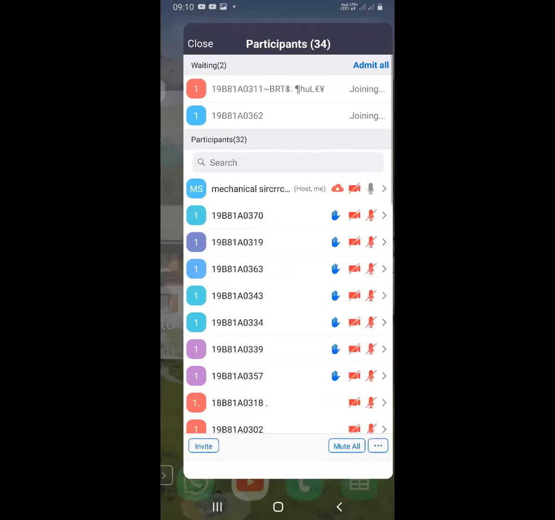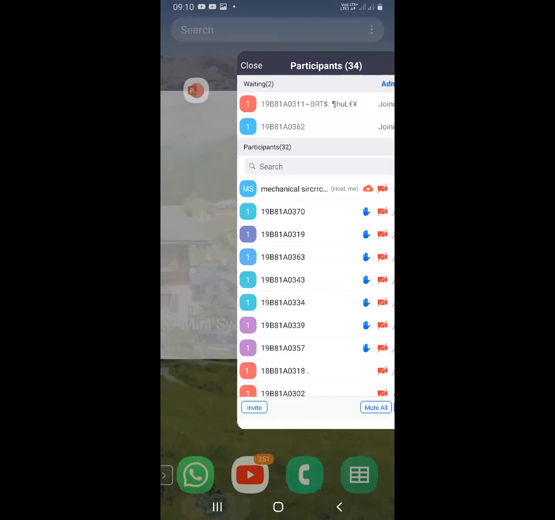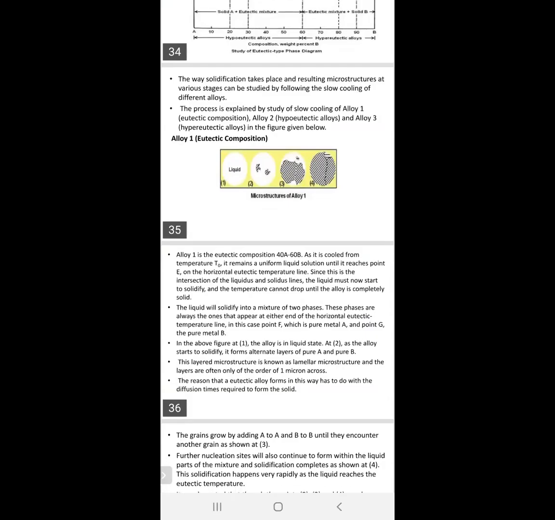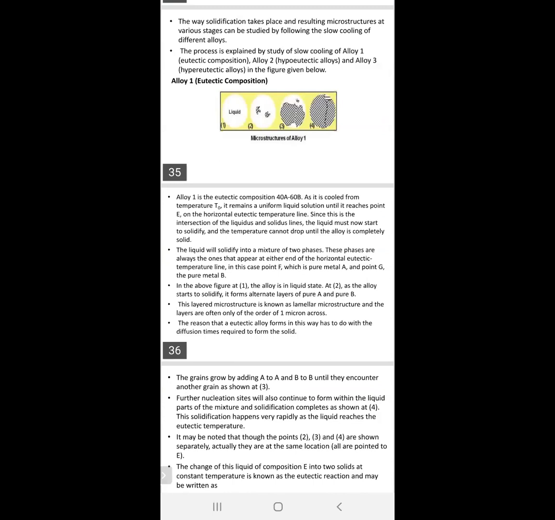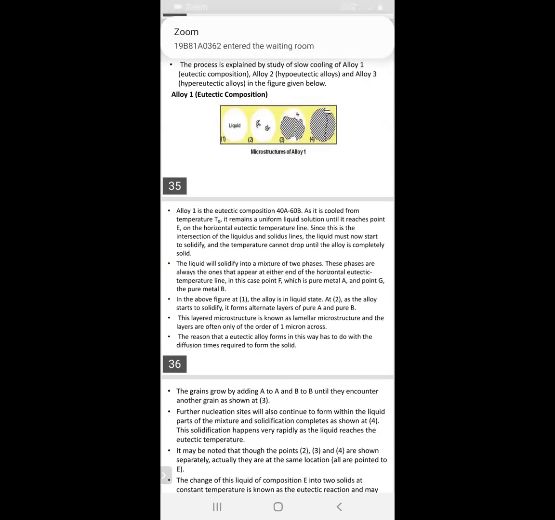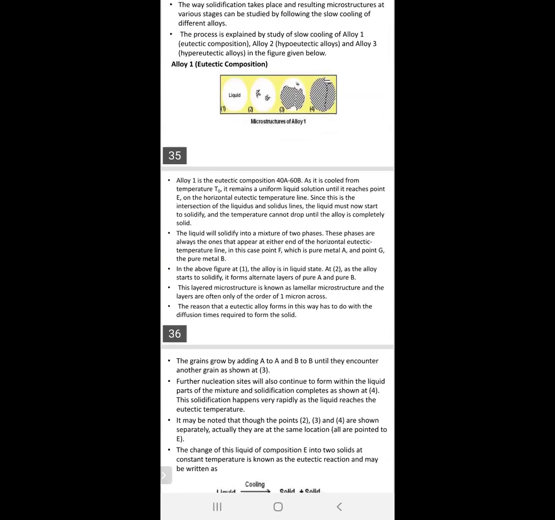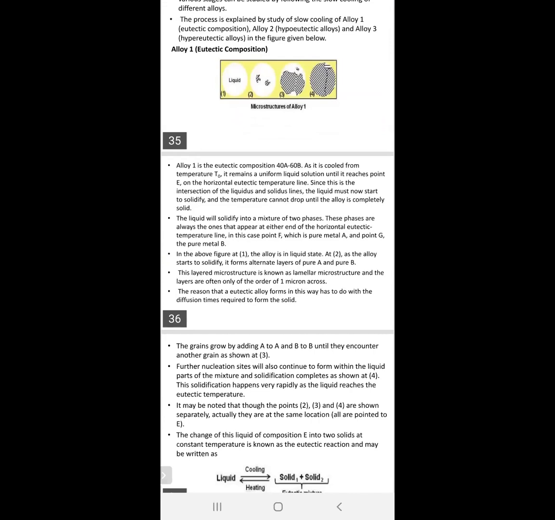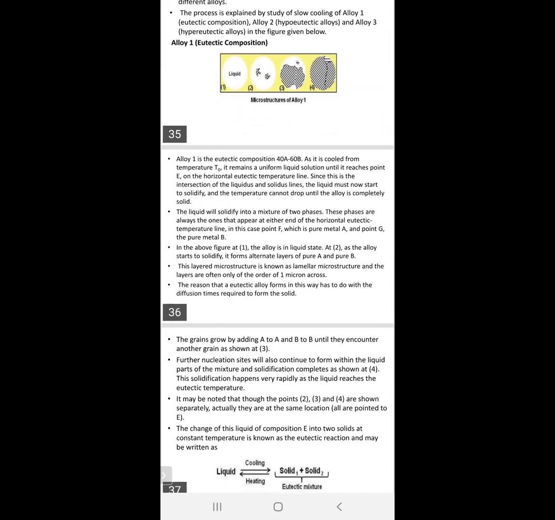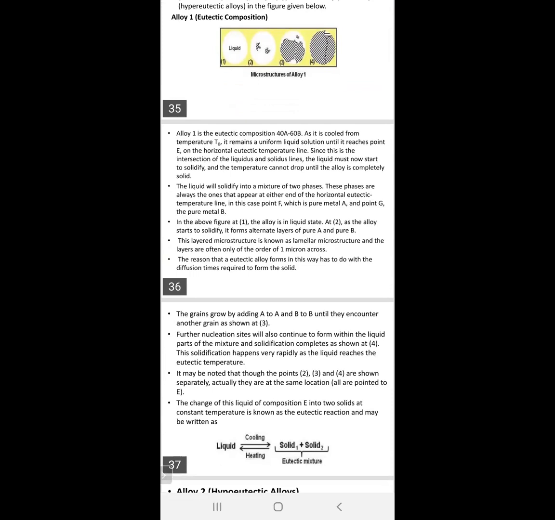In the above figure, at 1, the liquid is in liquid state, and at 2, as the liquid starts to solidify, it forms alternate layers of pure A and pure B. This layered microstructure is known as lamellar microstructure, and the layers are often only of the order of 1 micron across.